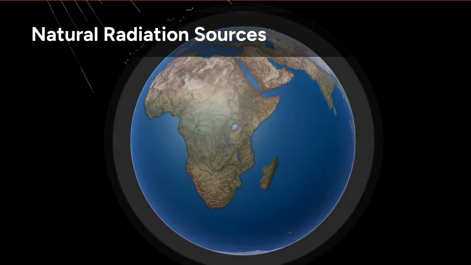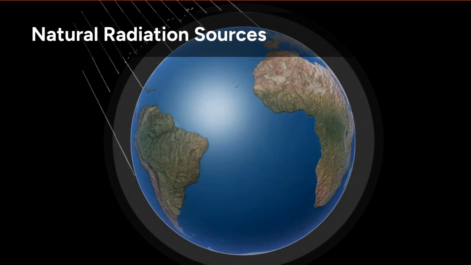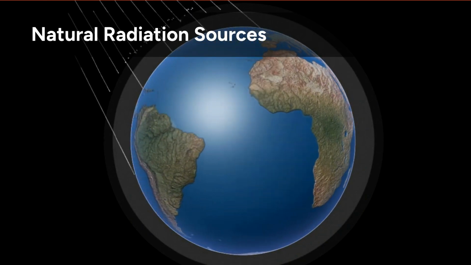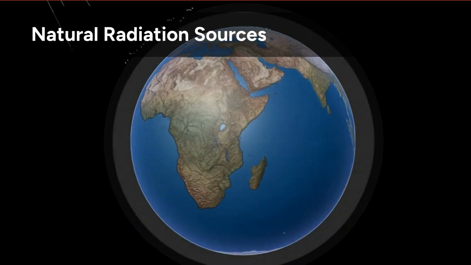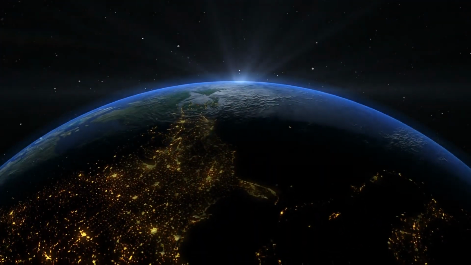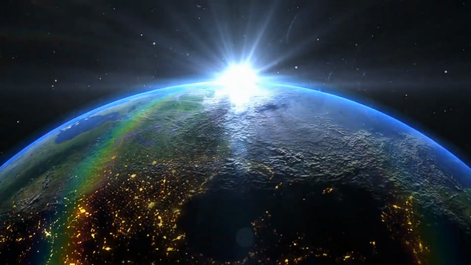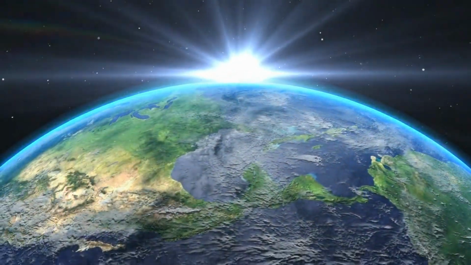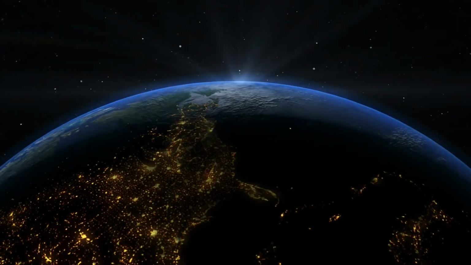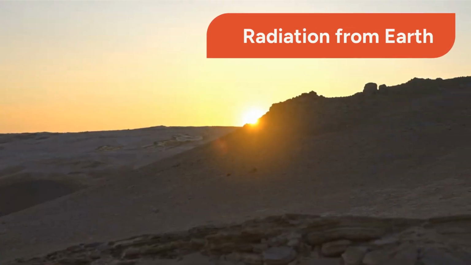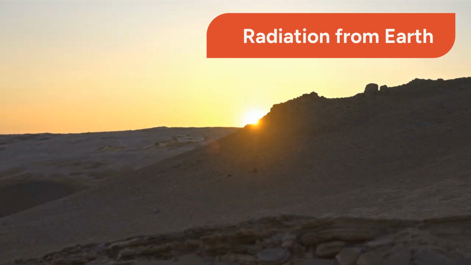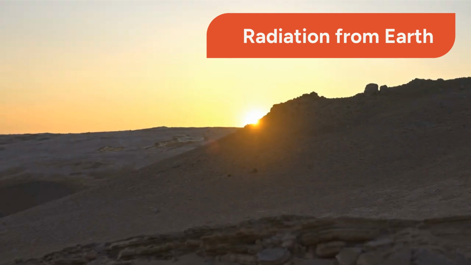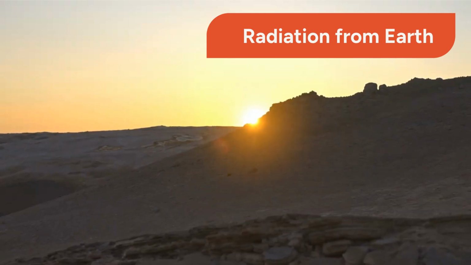Let's start with natural radiation sources. You might be surprised to learn how much natural radiation we encounter every day. These sources include cosmic rays, terrestrial radiation, and even radon gas. Cosmic rays originate from outer space, from the sun and beyond. They constantly bombard Earth's atmosphere, and their intensity increases with altitude, which is why airline crews receive slightly higher exposure. Terrestrial radiation comes from naturally occurring radioactive materials in the Earth itself, such as uranium, thorium, and potassium. These elements are found in rocks, soil, and water.